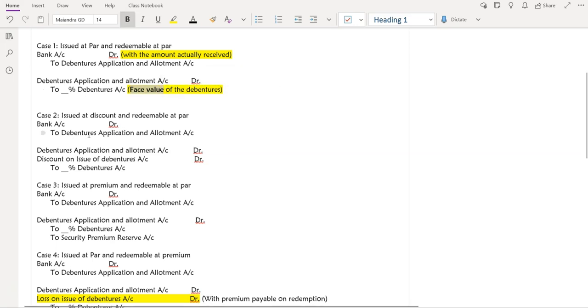Yes, ma'am. So when we are issuing at discount and redeeming at par, what will be our entry? First entry, no changes. Second entry, debentures application allotment account will be debited with the amount actually received. Percentage debentures account will be credited with the face value. The difference will be, obviously, since we are issuing at discount, so the money we have received from the issue of debentures will be lesser than the face value of the debenture. Is that correct?